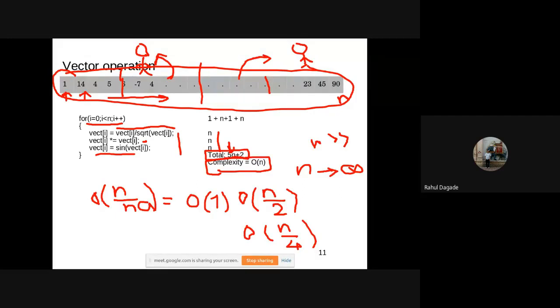If a dependency is there between two tasks, then that dependency has to be properly tackled before dividing. Otherwise, instead of improving performance, dividing the task may decrease it. Okay. So this is how it can be done.